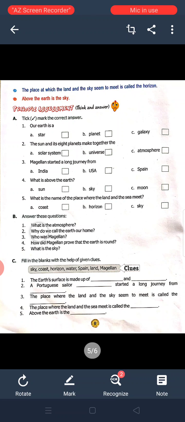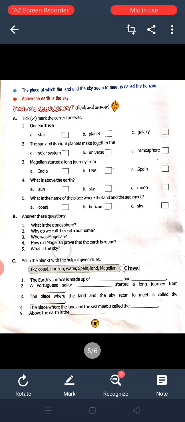B number question. Answer the questions. First question. What is the atmosphere? The atmosphere is the layer of air surrounding the earth. Second, why do we call the earth our home? We call the earth our home because all living beings live on the earth. It is known to exist.